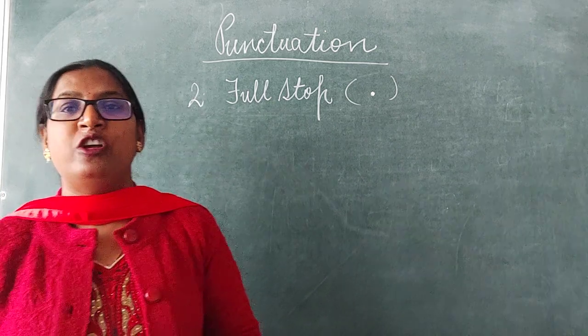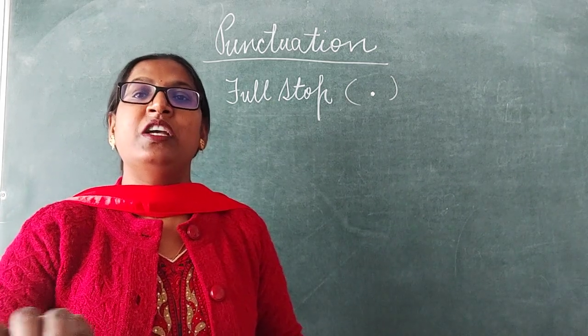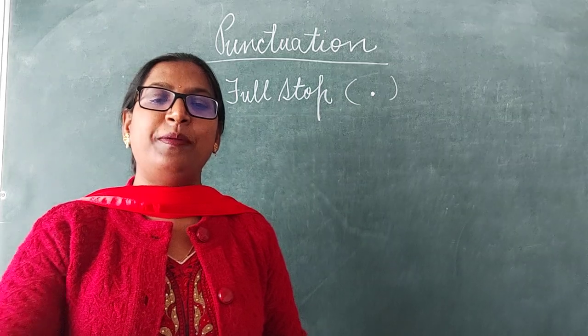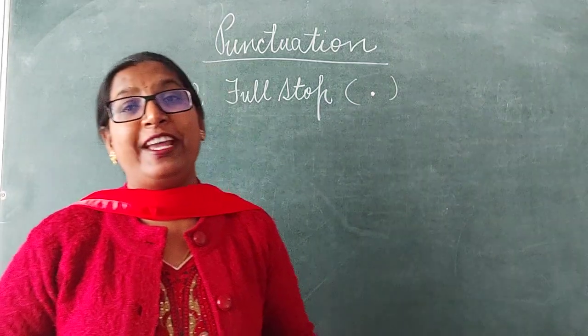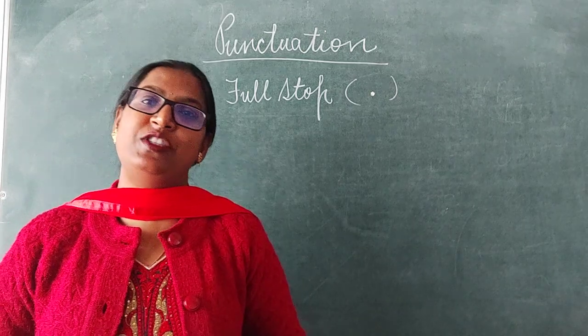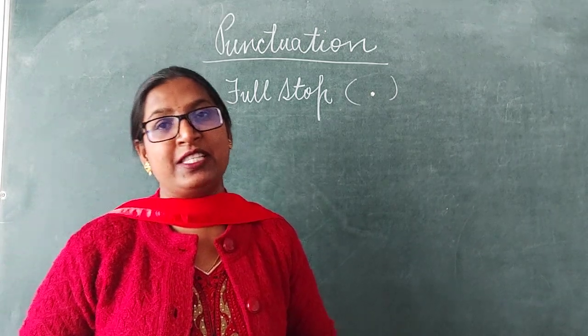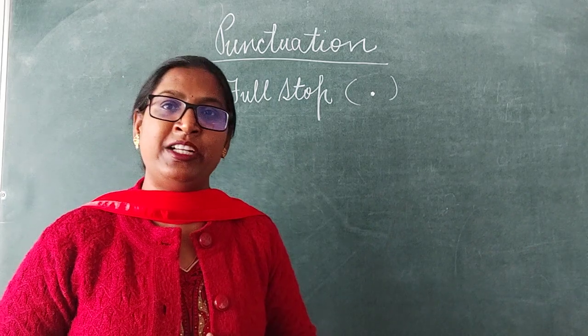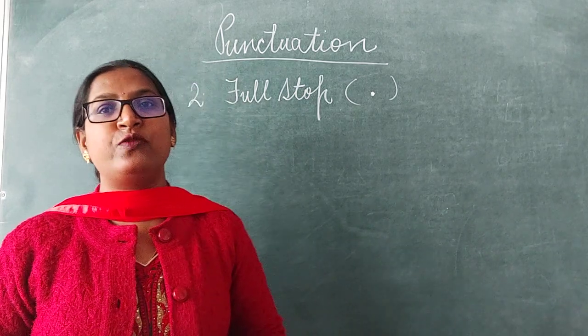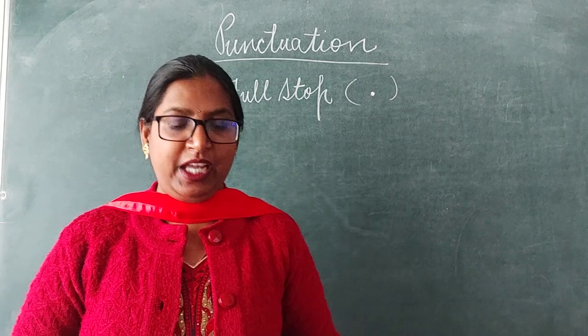The uses of full stop we will study. We use a full stop at the end of assertive or imperative sentences. If the sentence is an assertive or declarative sentence or an imperative sentence, we use a full stop at the end.